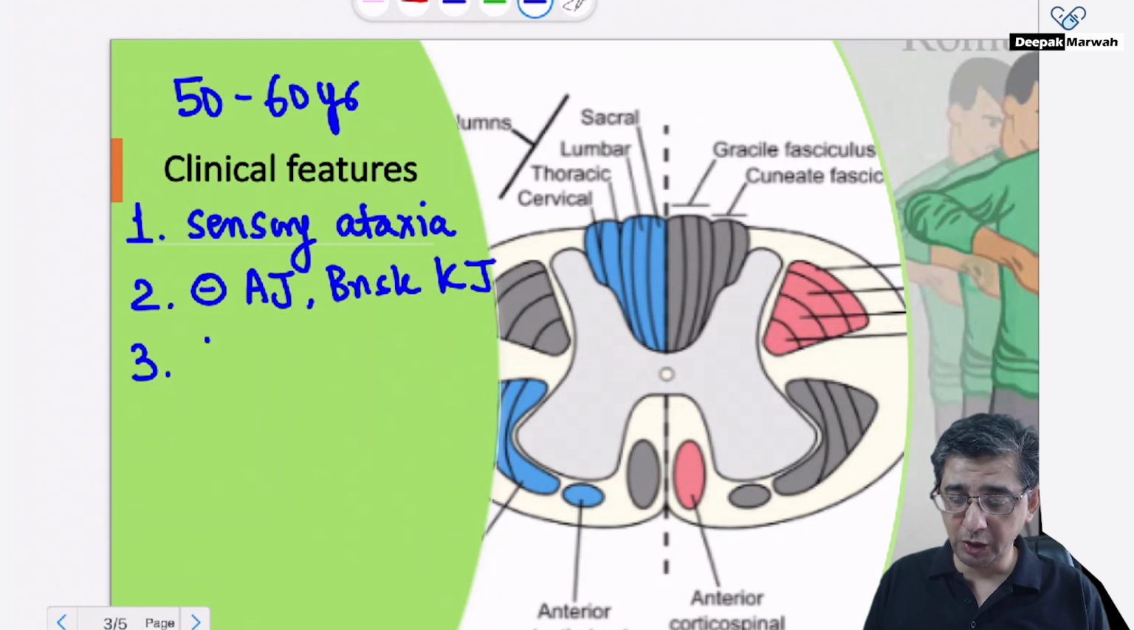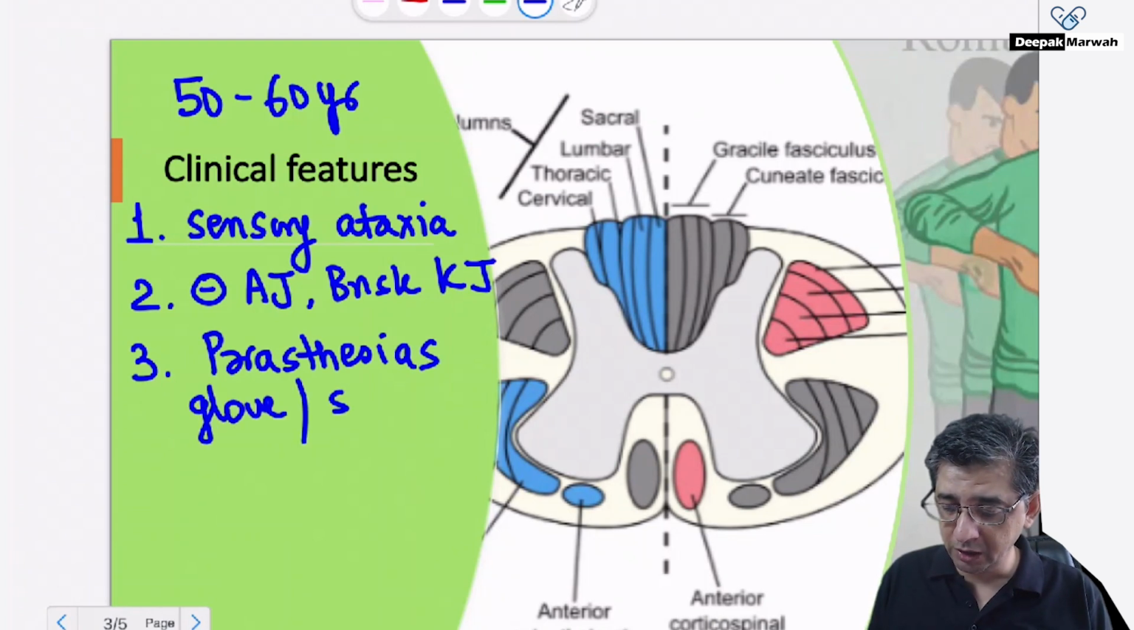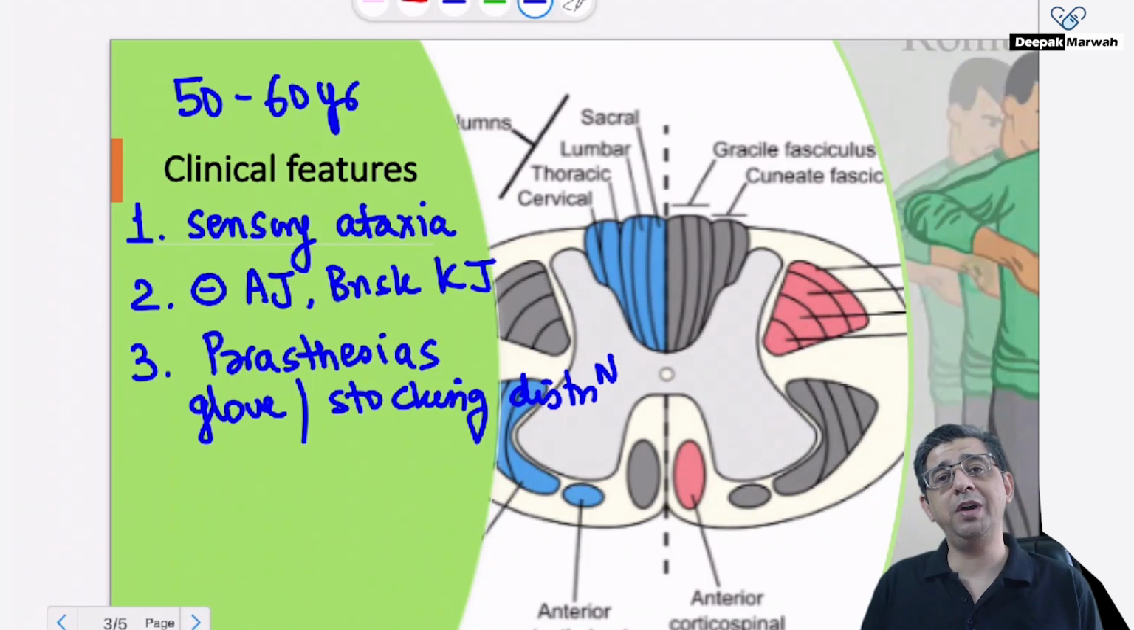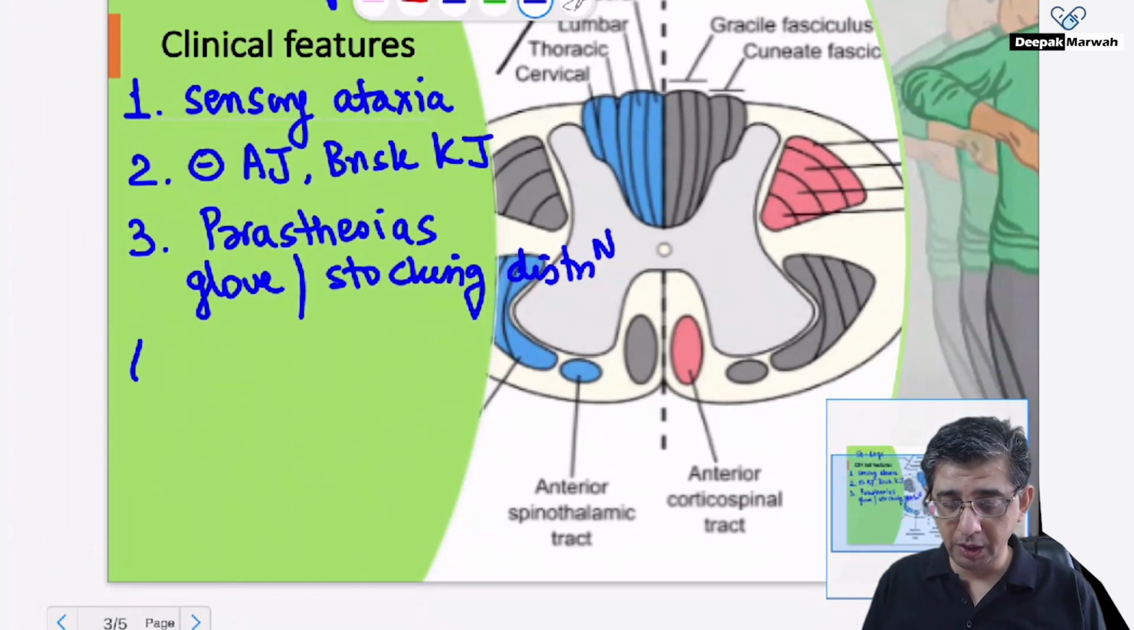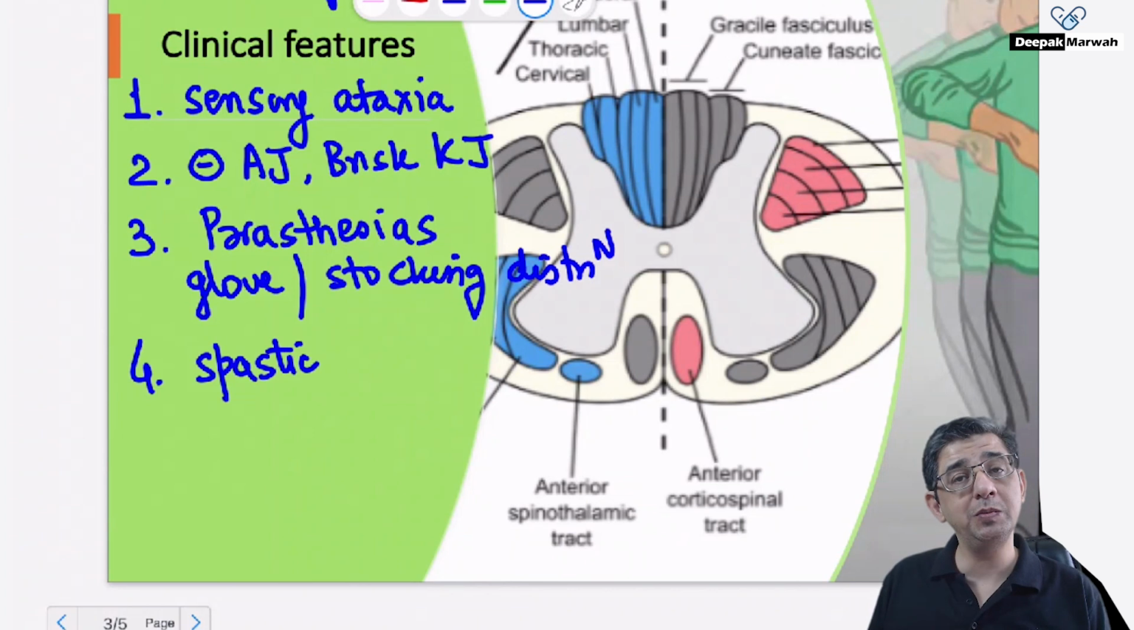Over and above this, because peripheral nerves are getting involved, he might describe paresthesias, especially in a glove and stocking distribution. You very well know that whenever there's going to be a peripheral neuritis, the distal manifestations would occur. Now, the fourth manifestation would be a little surprising, but because the corticospinal pathway is getting involved, there could be spasticity.